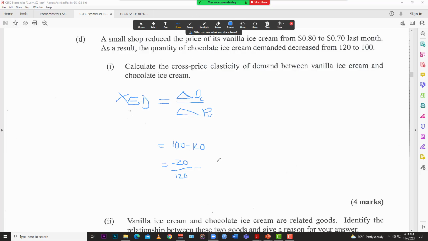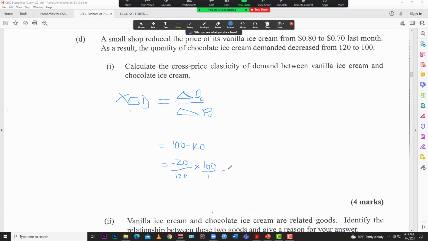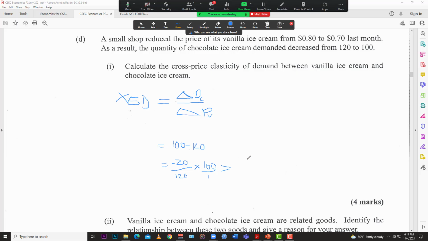Take the old one from the new one. The old was 120, and you take it from the new one. In some cases it might be up, it might be down, but in this case it's obvious it decreased, so it's going to be negative.